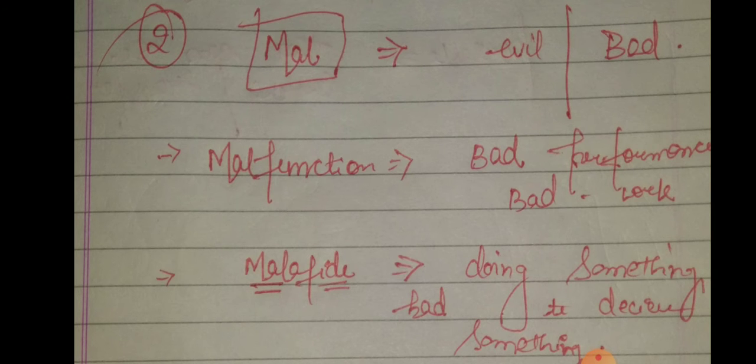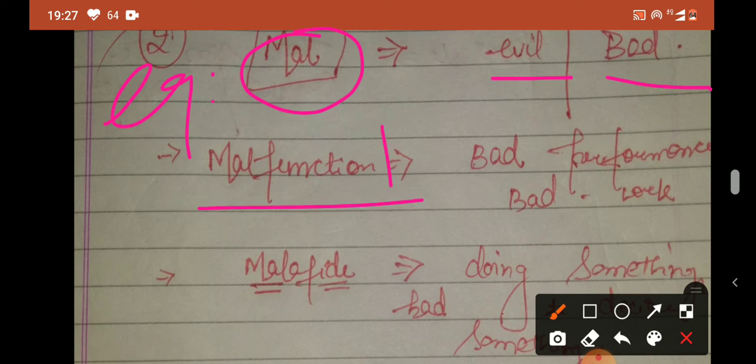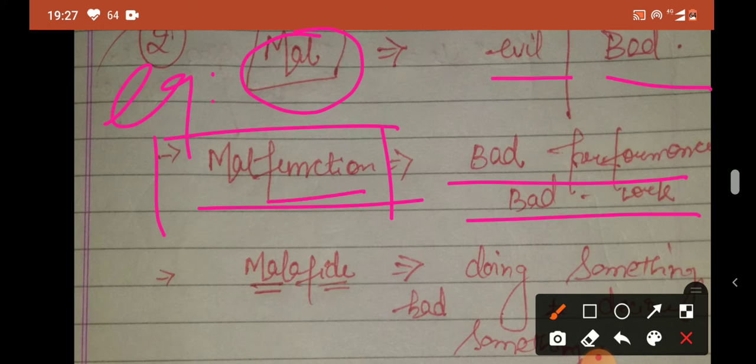Okay, the next root word which we are going to take is mal. Mal means evil or bad. So this is also a root word. Here we have taken an example, malfunctioning. Malfunctioning means bad performance or bad work. As you can see, it's similar to the meaning of the root word mal. Function means performance, and mal means bad. So you can analyze the meaning: bad performance or bad work.